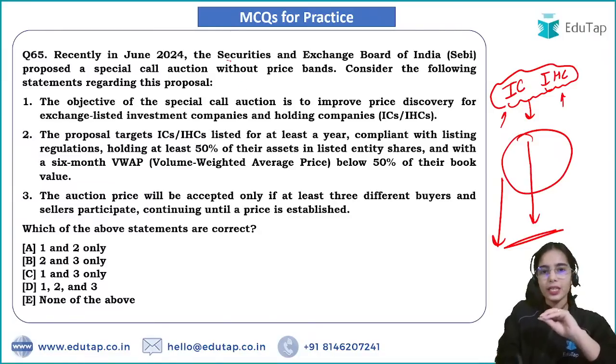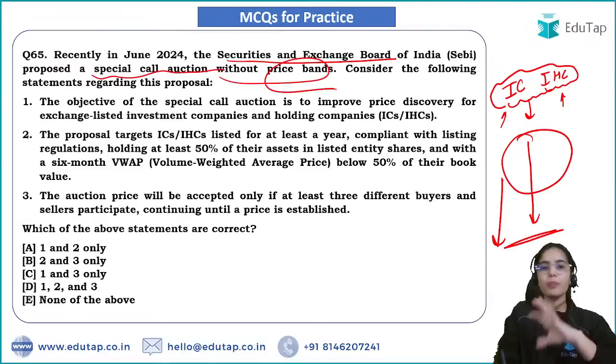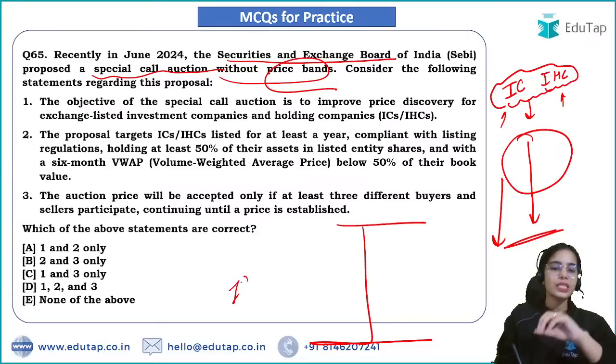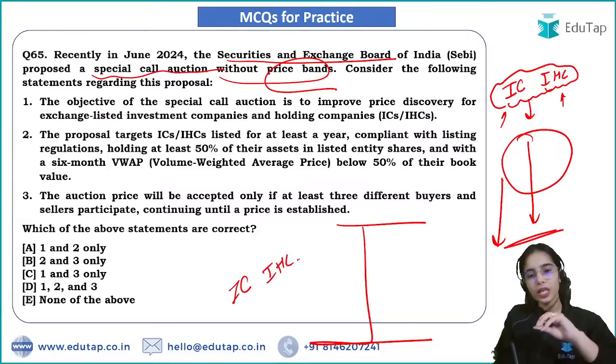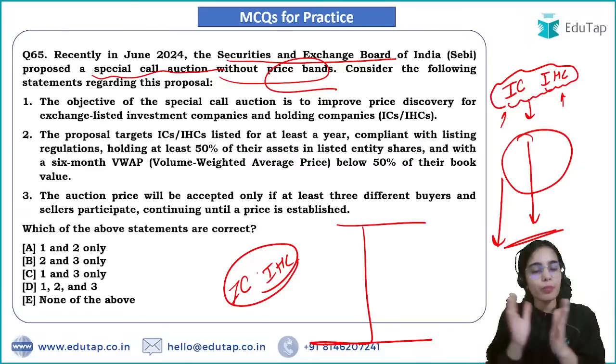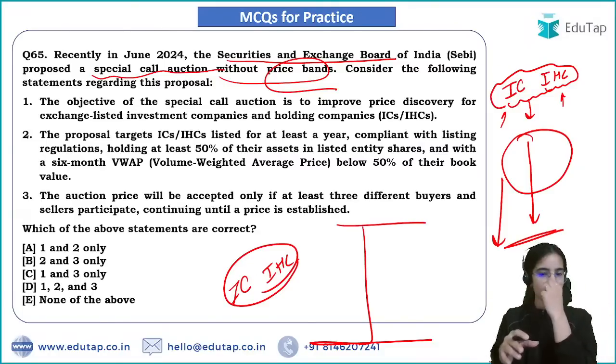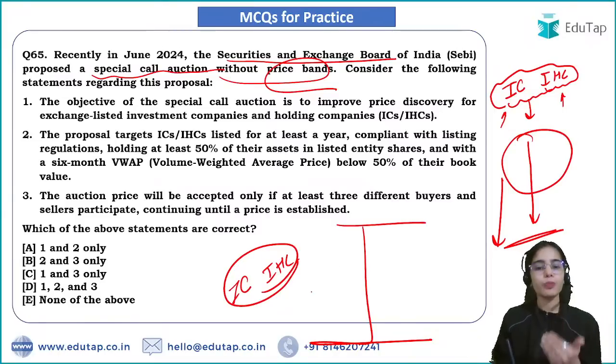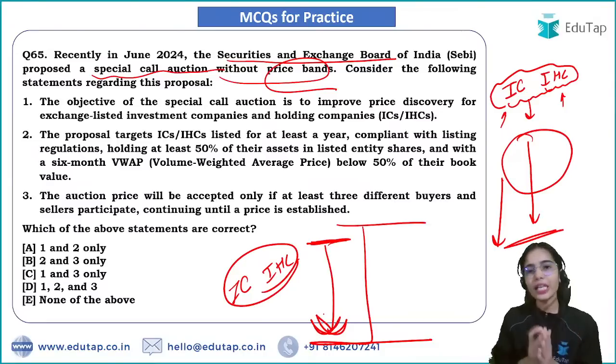SEBI has said that we are proposing a special call auction without any price bands to know the actual price of these companies, because they are not traded much on the stock exchanges and we are not able to recognize their value. The book value is quite high, but in the markets they are being sold at very little.